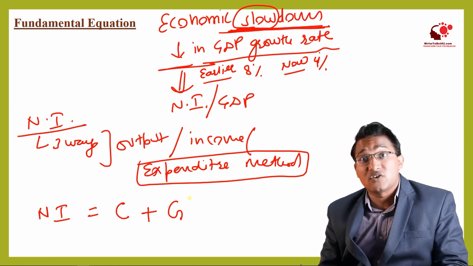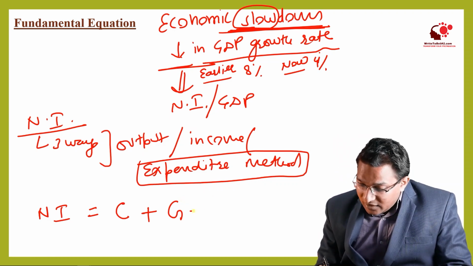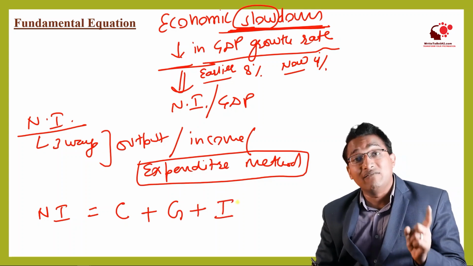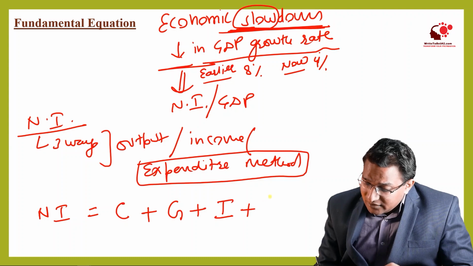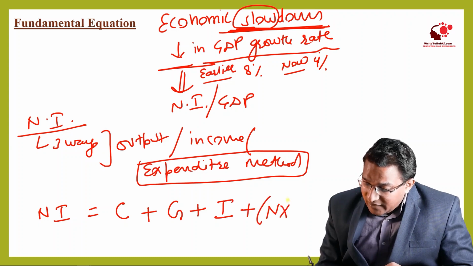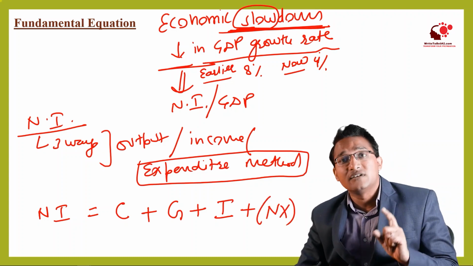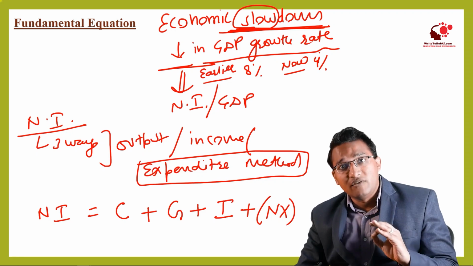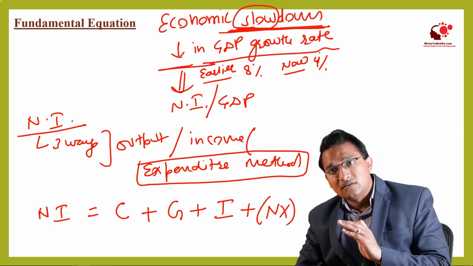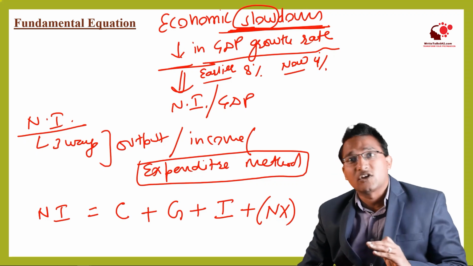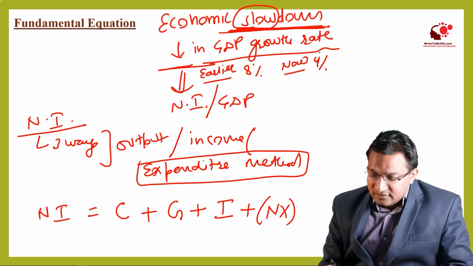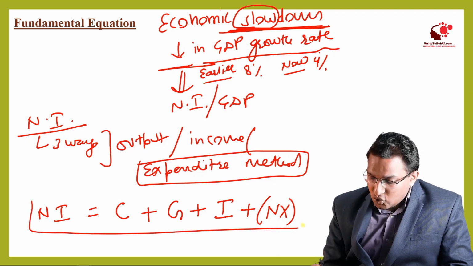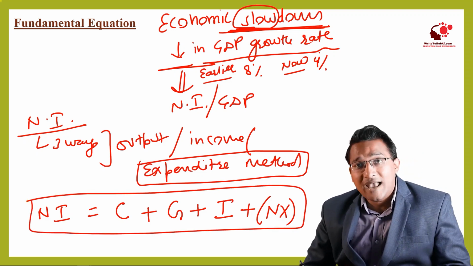Third is I, investment by the firms or the government. And the last one is the net effect of exports, that is, we add the exports and reduce the imports. This equation gives us the total value of national income.